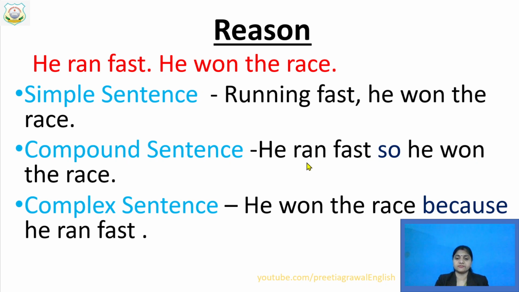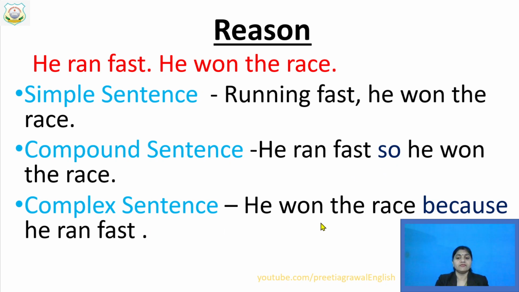You can change this form also: run, ran, run, run also you can write, means we are changing the form. We can change our tense. And here also we can change the form. We have used here so, it means that is your compound sentence, because this is your coordinator.